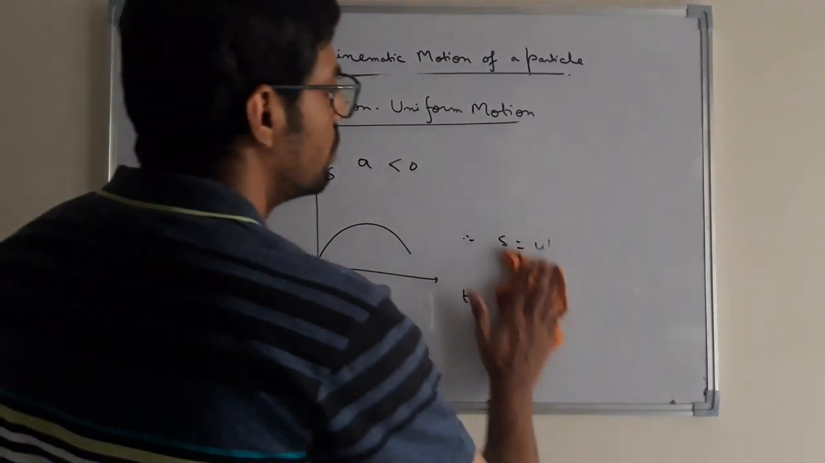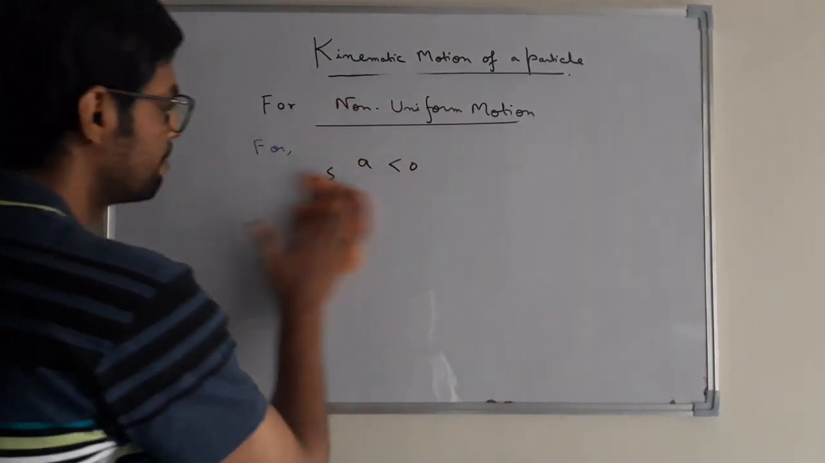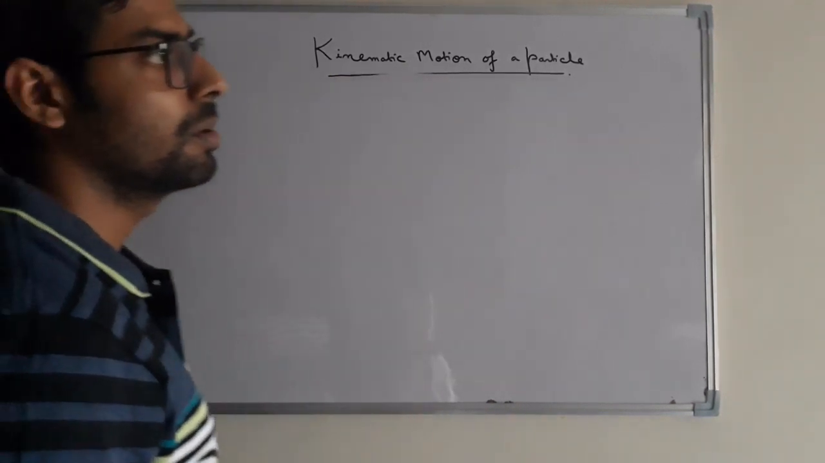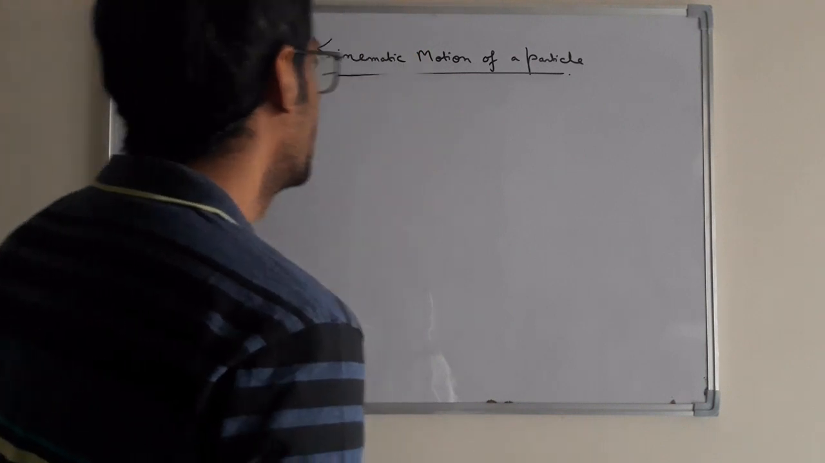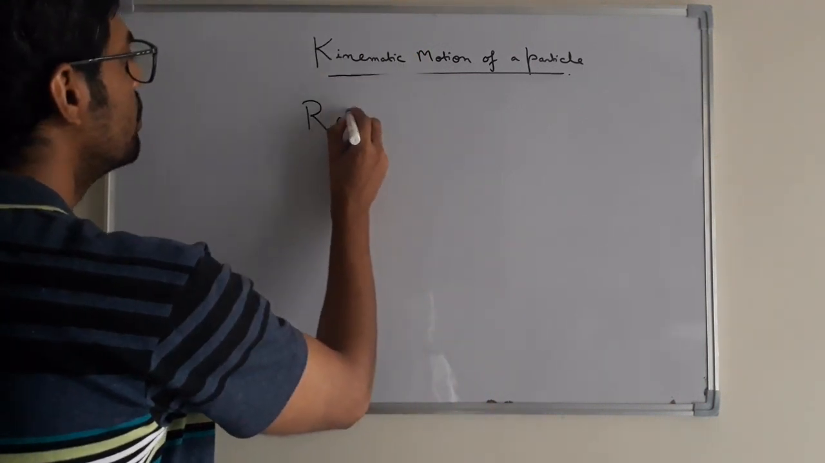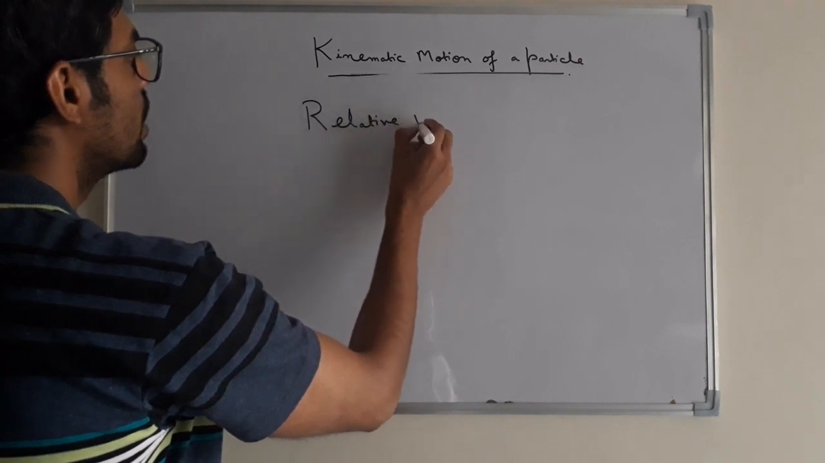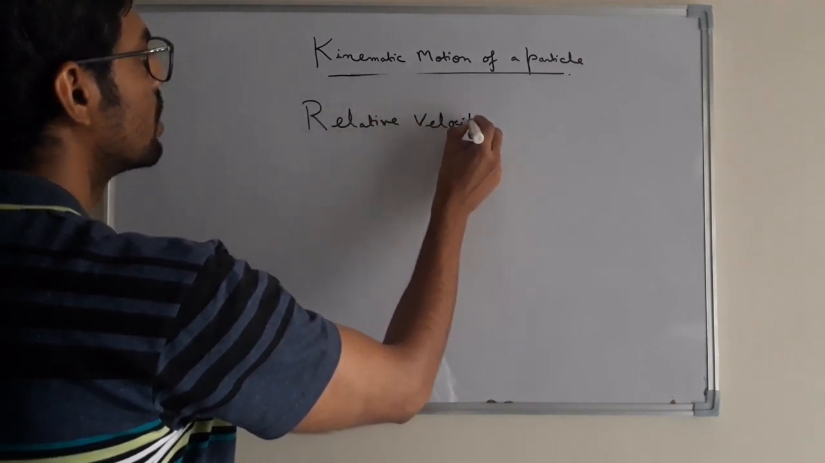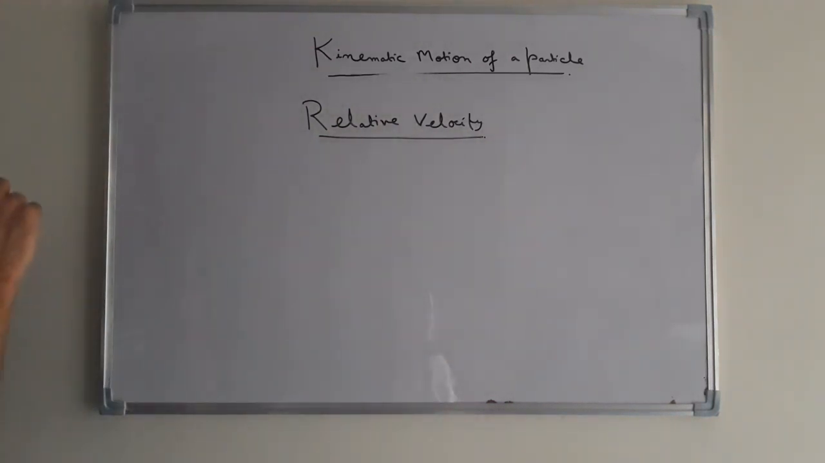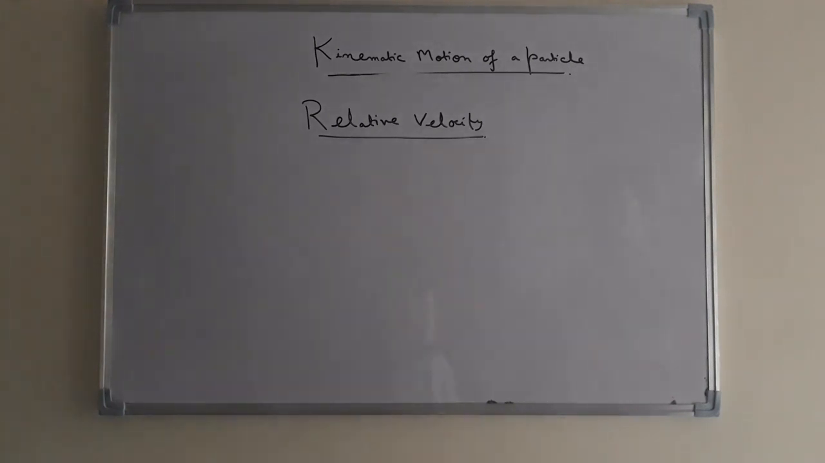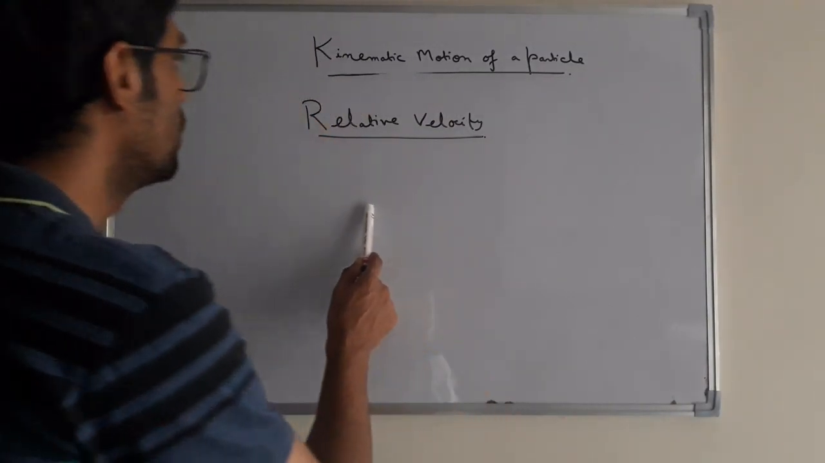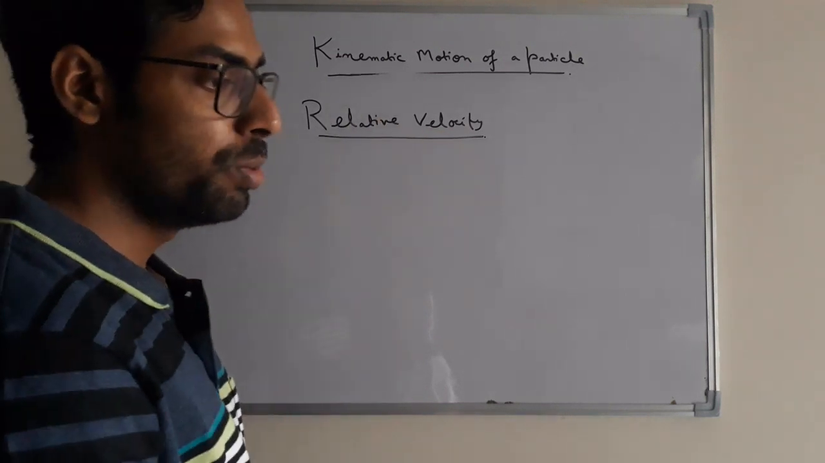After that, we will again study about certain motions of a particle. Suppose, for the kinematic motion of a particle, we can again define a term which is called the relative velocity of a particle. What is defined by the relative velocity of a particle? Again, we can define a certain term for the two particle motion.